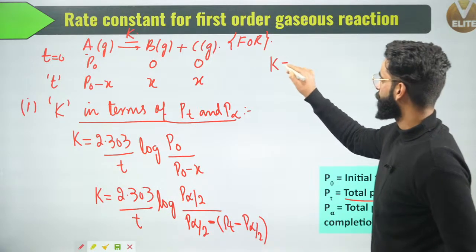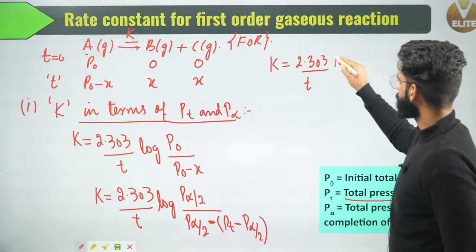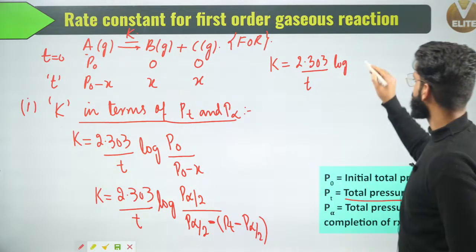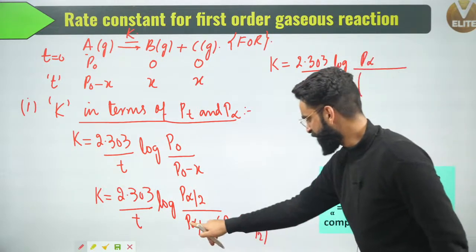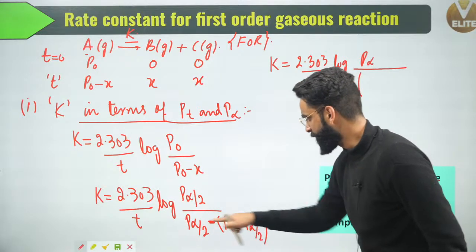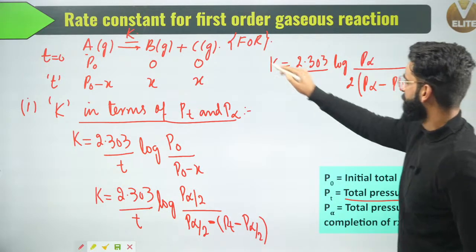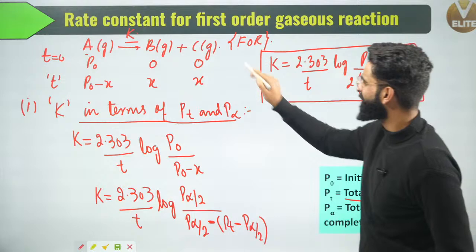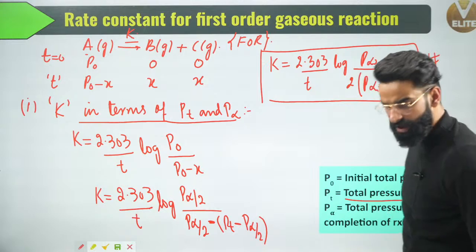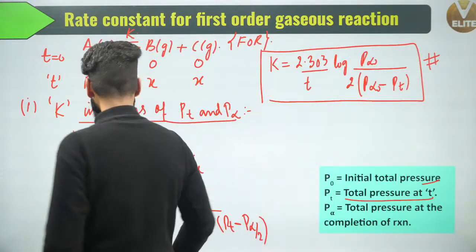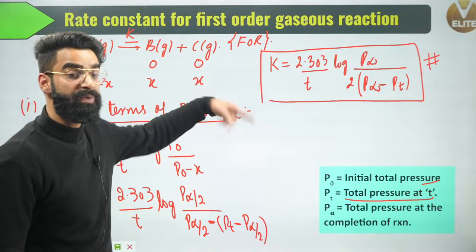So K will be equal to 2.303 divided by T, log of P infinite divided by 2, multiplied by, this is P infinite by 2, this is P infinite by 2, so it's going to be P infinite minus PT. So you got the rate constant expression for this first order gaseous phase reaction in terms of P infinite and PT, which I was supposed to calculate. This is something which is sometimes asked in your examination: calculate the rate constant of a first order gaseous phase reaction in terms of P infinite and PT.